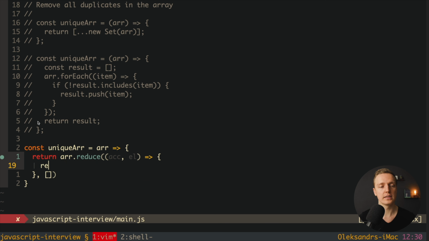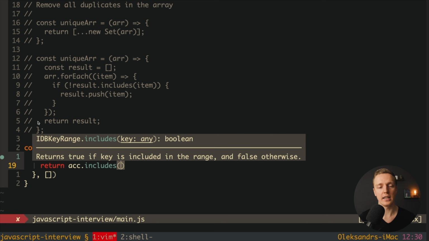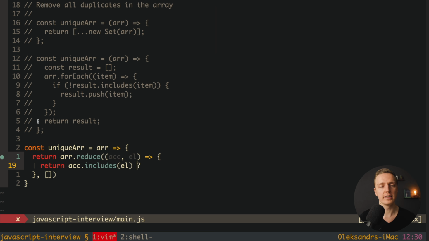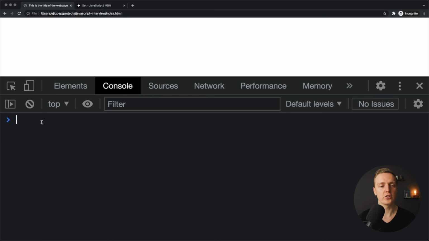Now what we want to do inside, we want to check if our accumulator includes our element, so we are checking if we have in this resulting array our element. If we have it, then we simply return accumulator, so we don't change anything. In other case, we want to push this element to accumulator, and we are not using array push, but we are using spread. So here I am spreading accumulator, and at the end I am adding our element. In this way, this code is completely functional, it is easy to understand, and we don't have this nasty push here. Let's reload the page and check if it's working.